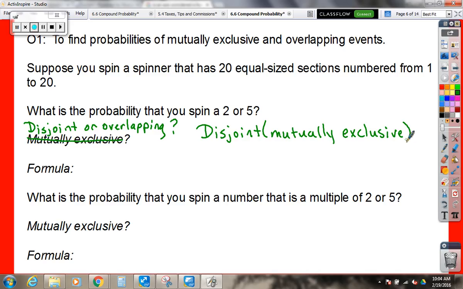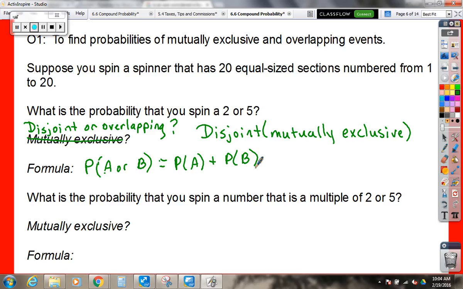So which formula are we going to use? Okay, good. When we say probability of A or B, the probability of A or B would be equal to probability of A plus probability of B. Good.